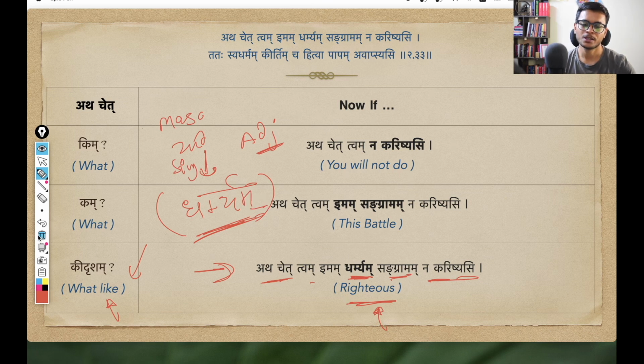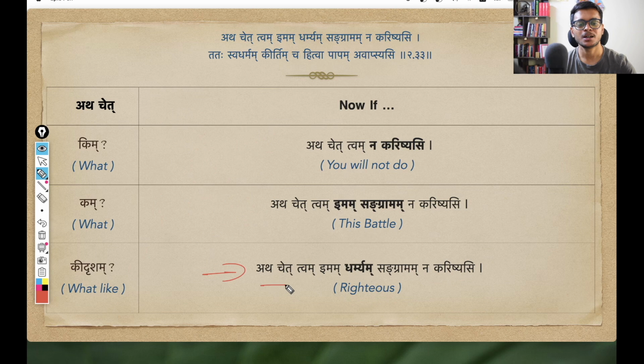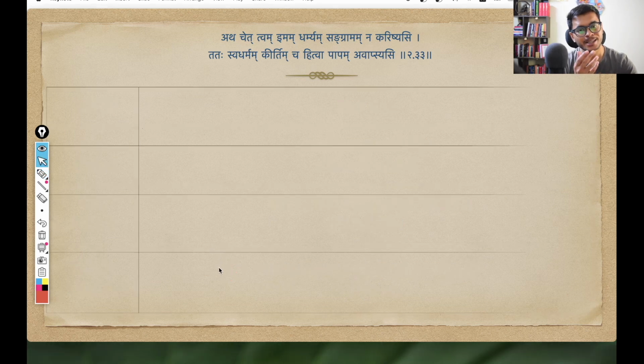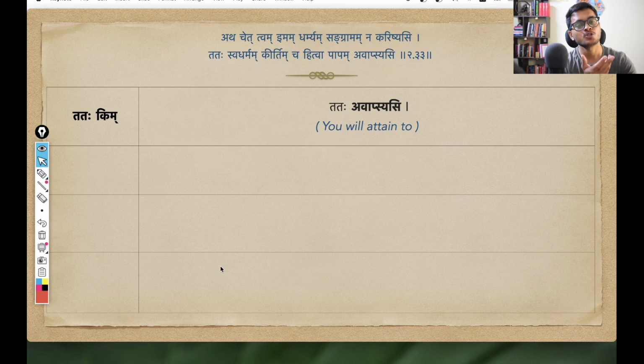Okay. And with this together, Krishna is saying atha chet. Now if na karishyasi, if you will not do imam dharmyam sangramam, if you will not do this righteous war, if you will not fight this righteous battle, that is what Krishna is saying to Arjuna. Okay, so I hope till this point it is clear. Now, when he has created this scenario that if Arjuna is not going to fight this righteous war, what will happen? That is why I'm asking this question, Tataha Kim? Then what? And Krishna says, Tataha avapsyasi.